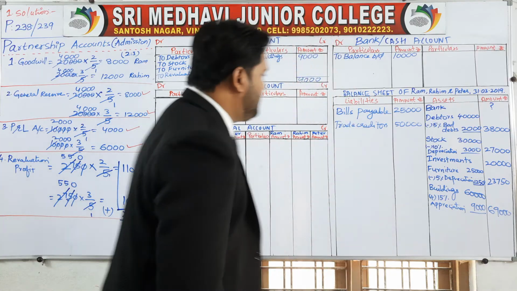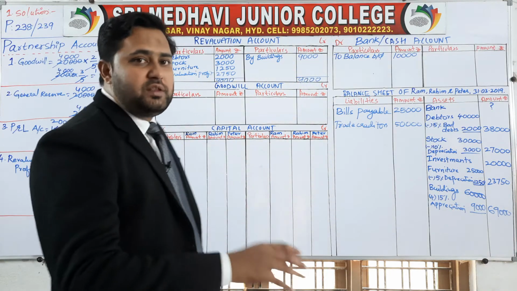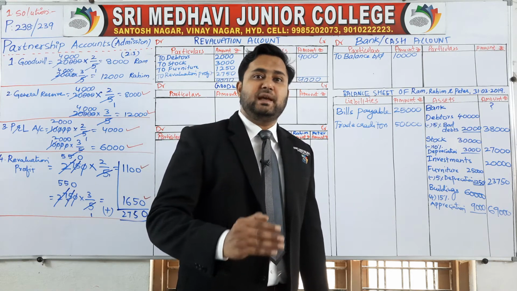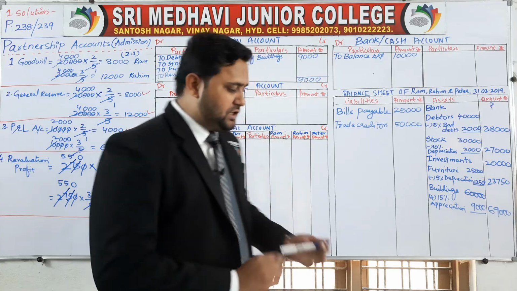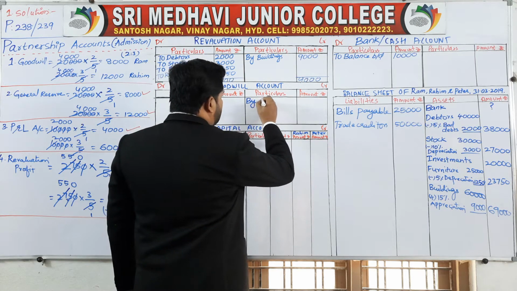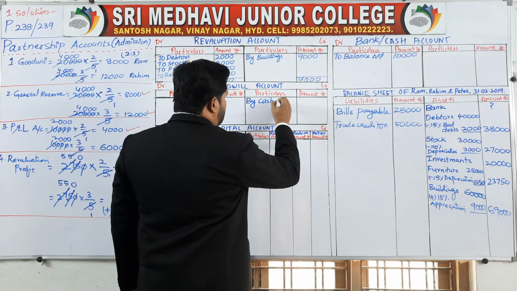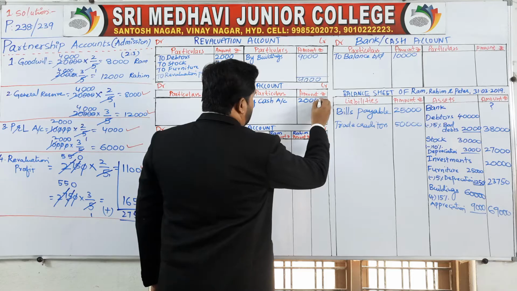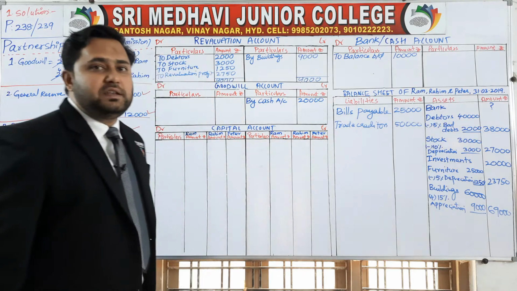So, first of all, he came into partnership with 40,000 rupees capital and 20,000 rupees as goodwill in cash. So, here by cash account, how much? 20,000. It is nothing but goodwill in cash.